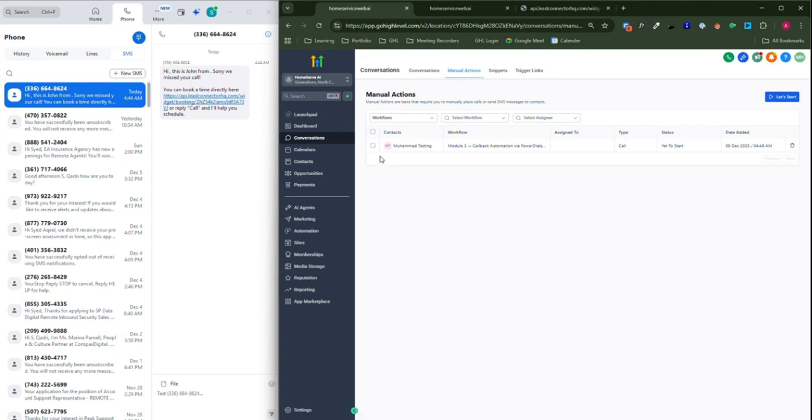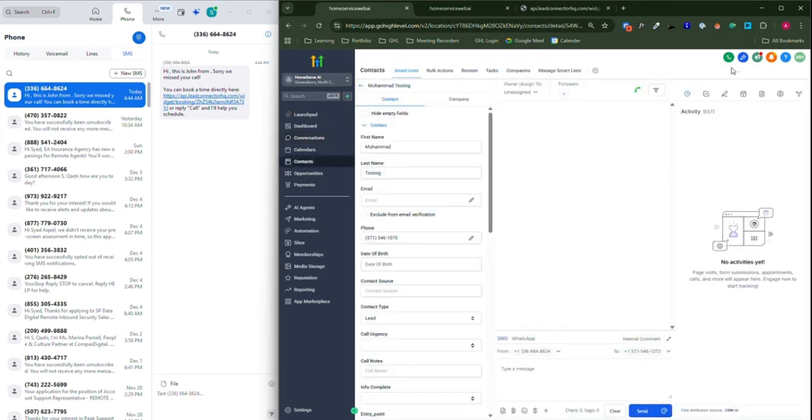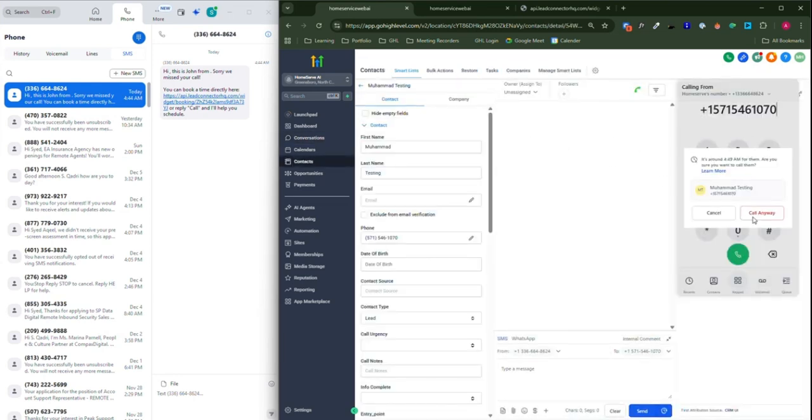Now, this is where it goes. I need to call them back. I will have a list of all the people that I need to call back. I'll just hit let's start, and it's going to start by itself. When I hit let's start, it's going to automatically call the person. Okay, it's telling me it's 5 a.m. over here. That is actually 5 a.m., but we won't usually see that because I'm in a different country. But that will be something we'll be seeing more often.